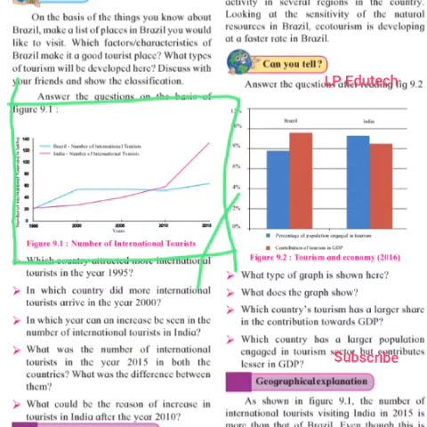In which country did more international tourists arrive in the year 2000? By the graph, it indicates it's Brazil. In which year can an increase be seen in the number of international tourists in India? So it is 2010. What was the number of international tourists in the year 2015 in both countries? For Brazil, it seems 60, and for India, it is 130 lakhs. So 70 is the gap between these two figures.